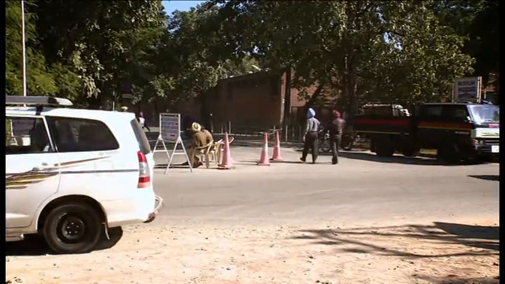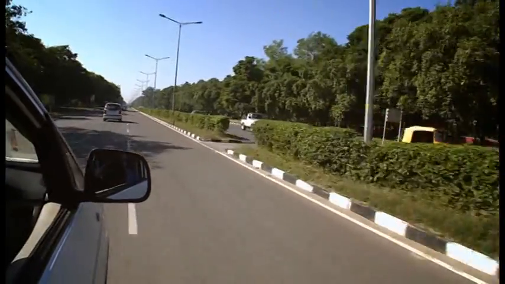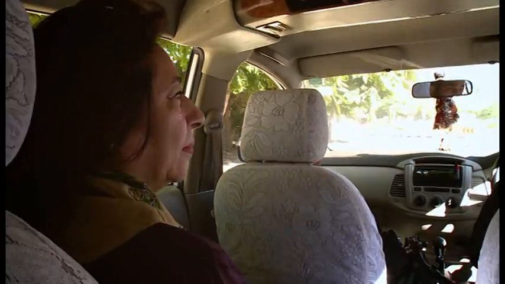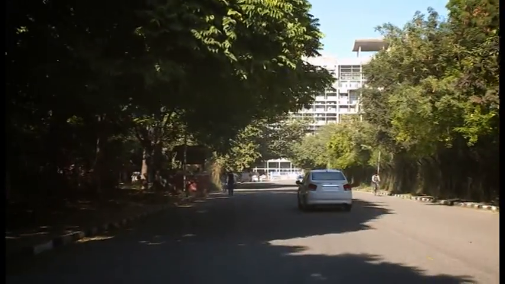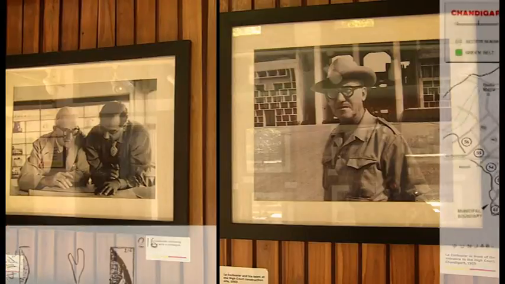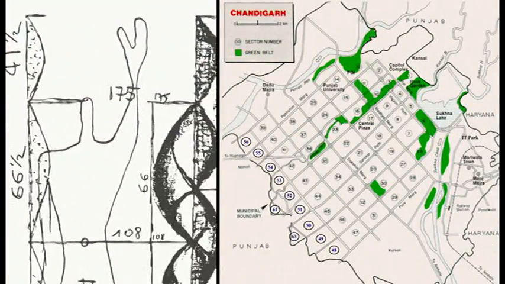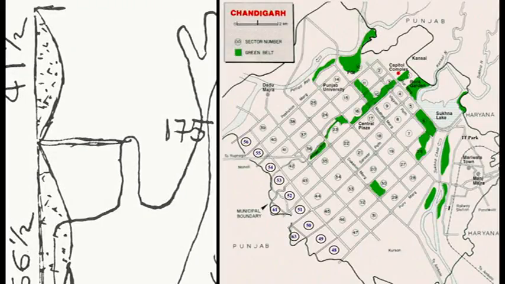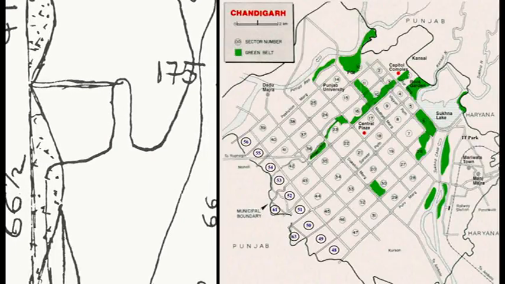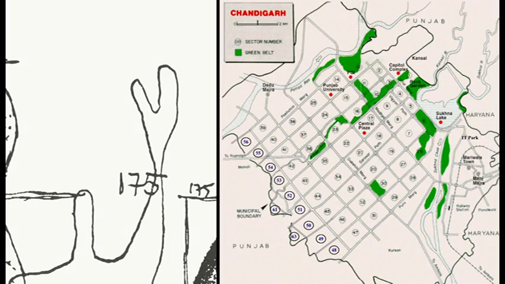Seema now heads out into the city to explore how he applied the modular to many of the government complexes he built in the city. Corbusier is believed to have planned the entire layout of the city based on the modular man. So the head contains the capital complex, the heart is the commercial center, and the arms have the academic and leisure facilities.